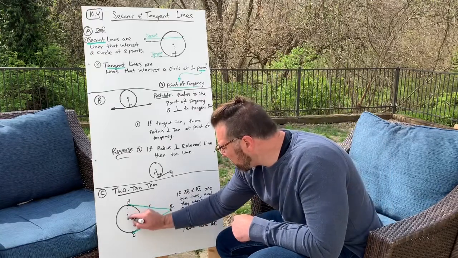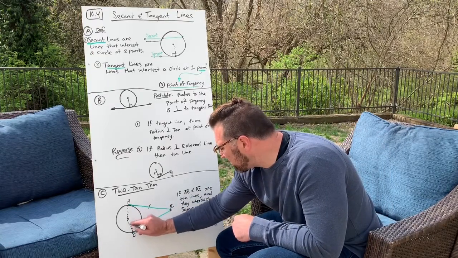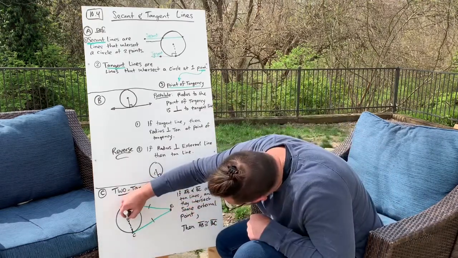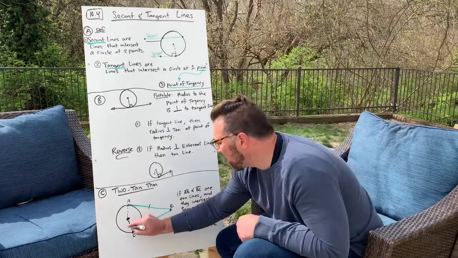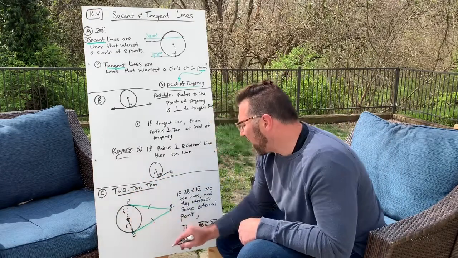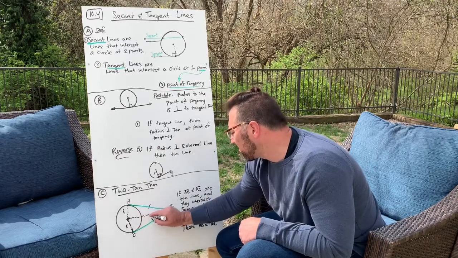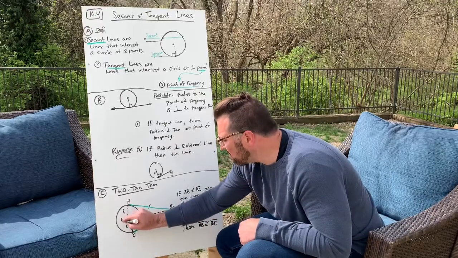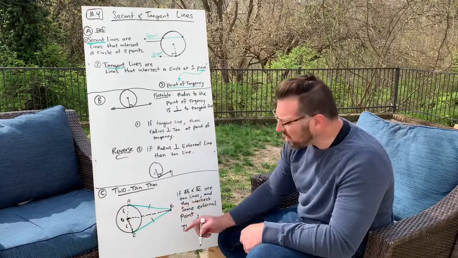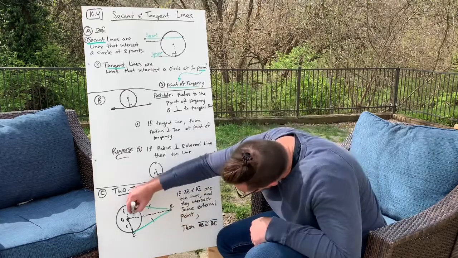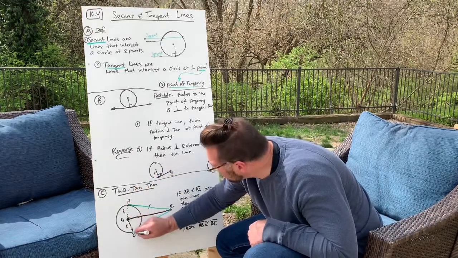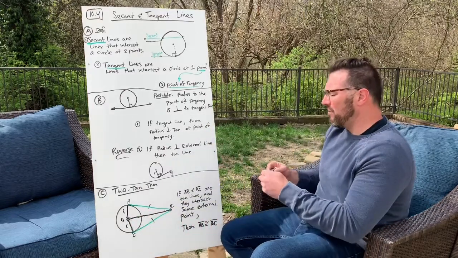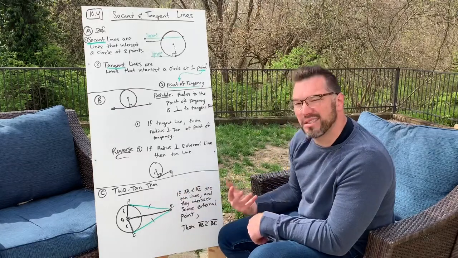Let me draw these two radii. 2 points make a line, right? So I could draw any 2 points I want. There we go. So these have the same value. I'll call it R. And I could also draw a line from the center, let's call it O, from the center O to B. Notice I have two triangles. Let me fill those in just so you could see them. I've got two triangles. Now, I'm going to explain to you why these two green lines, the tangent lines, are congruent.